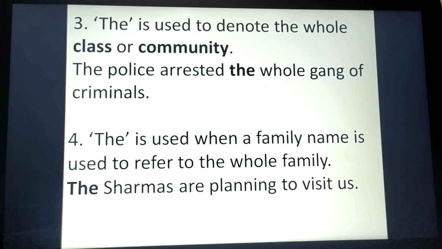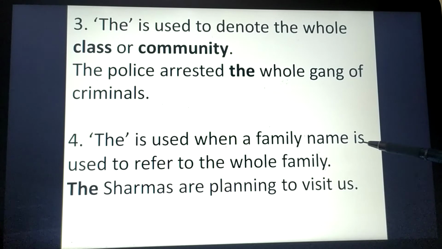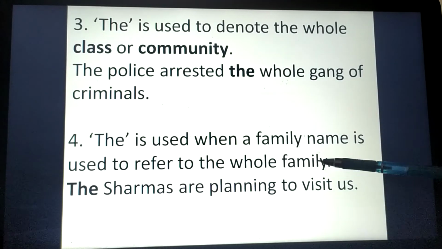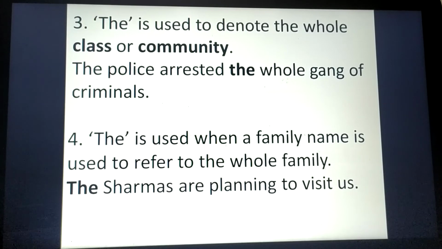The next rule to use the correctly is that the is used when a family name is used to refer to the whole family. Sometimes, in short, we don't call out everyone's name from that family, so we use the family name collectively, right?